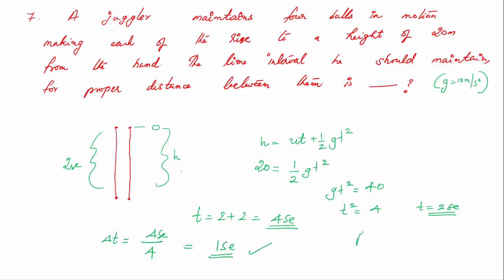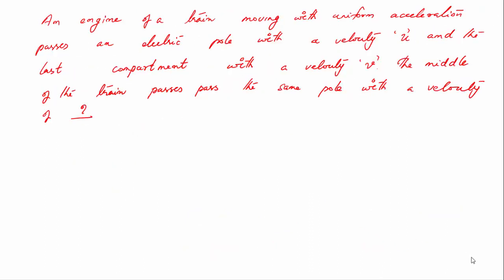Okay, so the answer is delta t equal to 1 second. Simple. So next question: an engine of a train moving with a uniform acceleration passes an electric pole with a velocity u and the last compartment with a velocity v. The middle of the train passes the same pole with a velocity of dash.